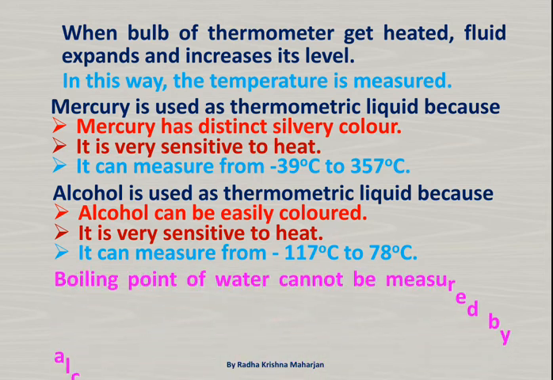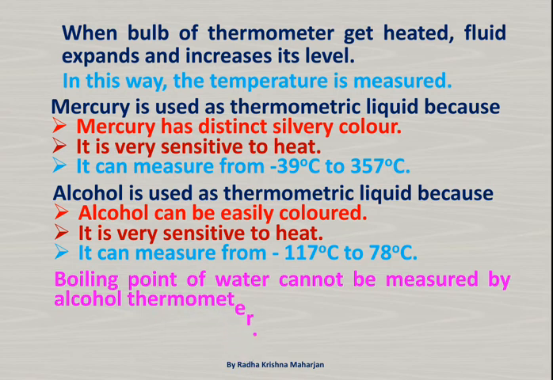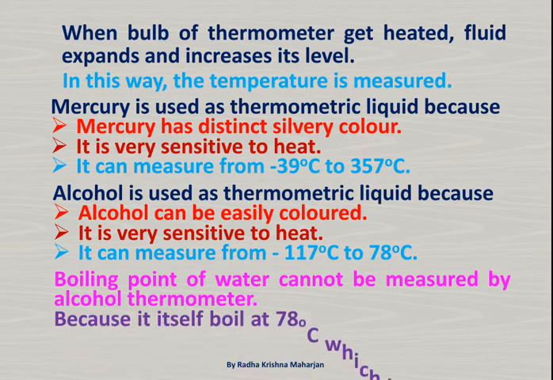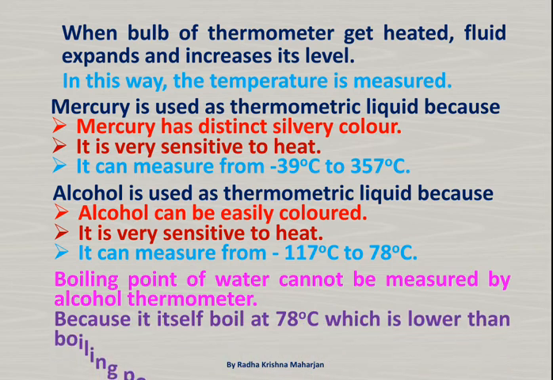Boiling point of water cannot be measured by alcohol thermometer because it itself boils at 78 degrees Celsius, which is lower than boiling point of water.